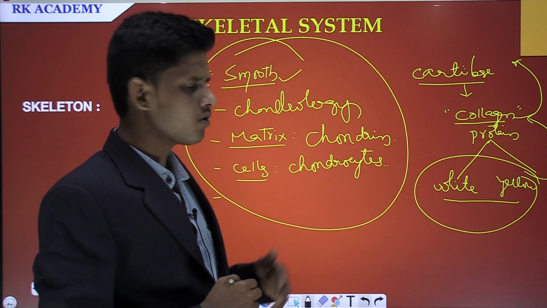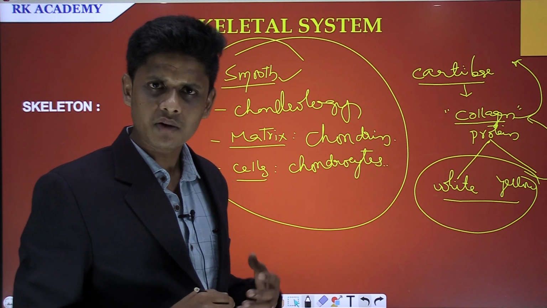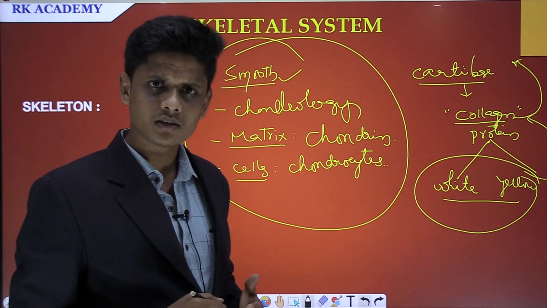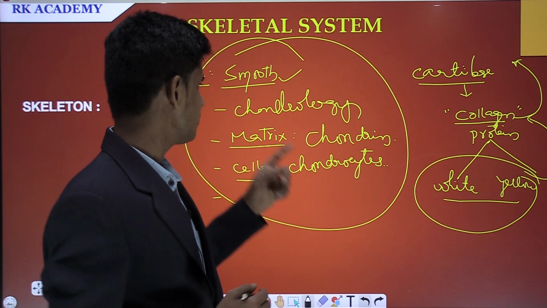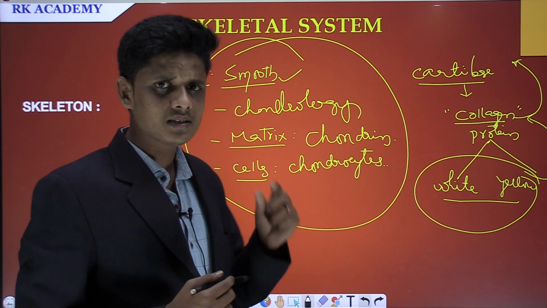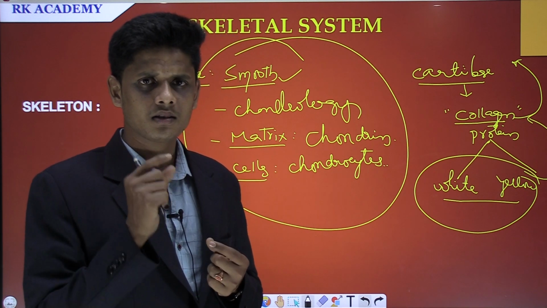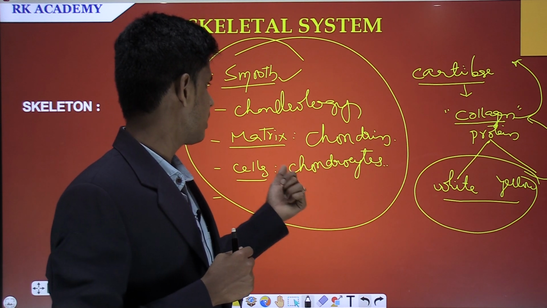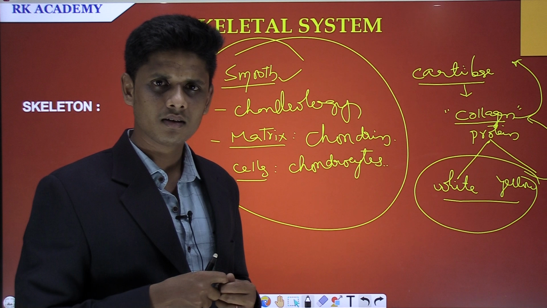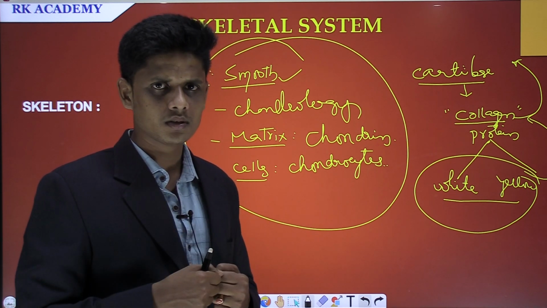Okay, this is about the cartilage. Can I revise once again? This is the cartilage, and it is the smooth bone. The study of cartilage is chondrology, and the substance present inside the cartilage is the matrix. That matrix is chondrin, and the cells present in the cartilage are chondrocytes, and this cartilage is present in between the two bones.